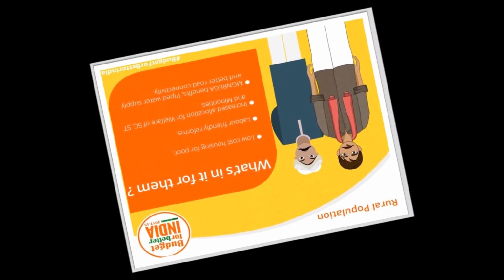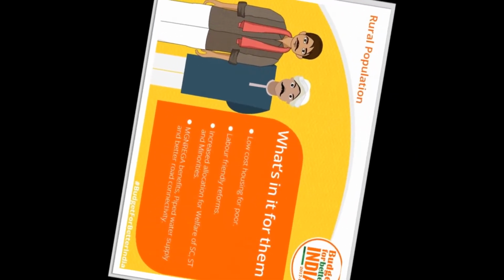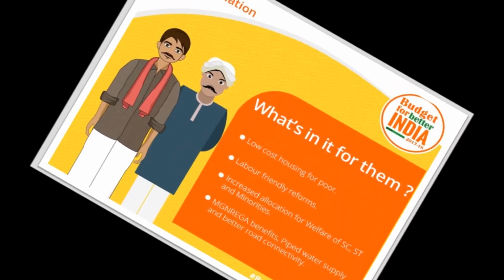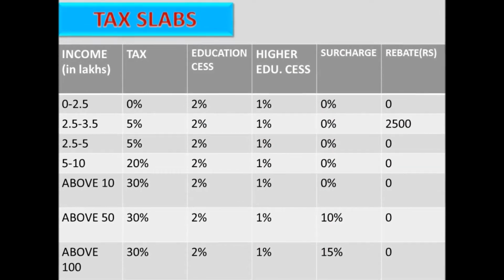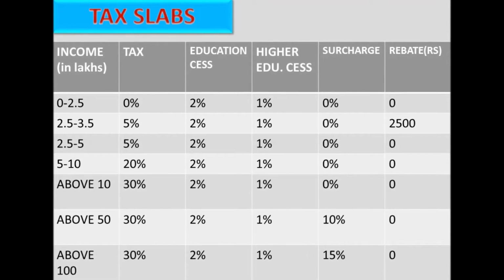Increased allocation for the welfare of scheduled castes, scheduled tribes and other backward classes will be there. And as I have told you, MGNREGA benefits will be there, piped water supply will be there, and better road connectivity will be there. Now here is the most awaited part of the budget, the tension of every household of India, the direct income tax slabs.